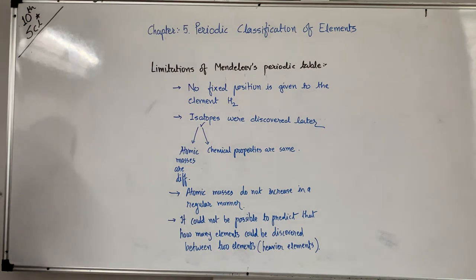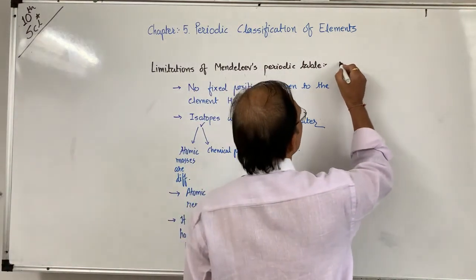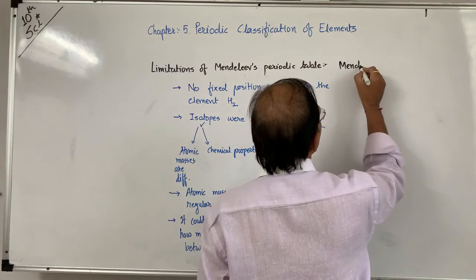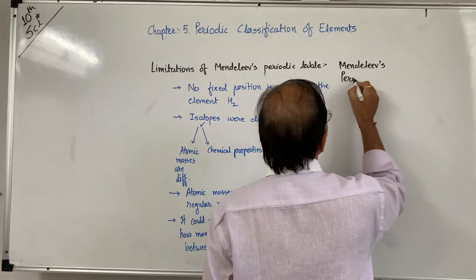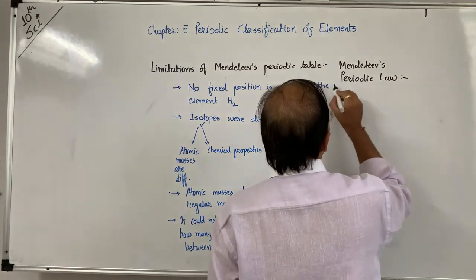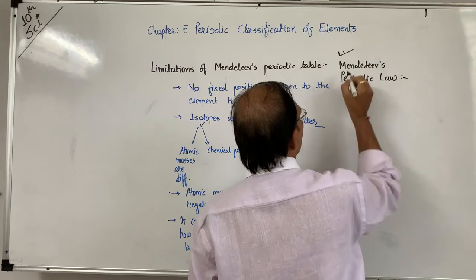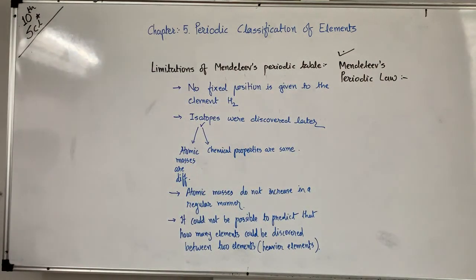Mendeleev's periodic law, what is it? It is a one-line, one-mark question, a most timely question. You know that Mendeleev prepared this table according to the increasing order of atomic masses.